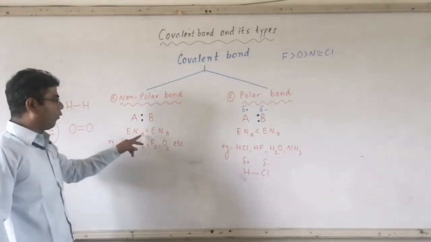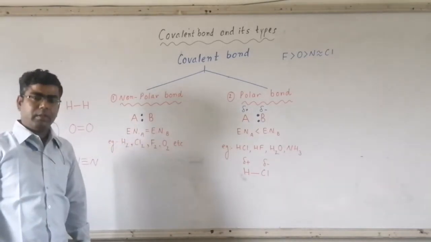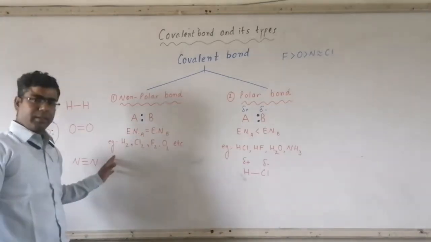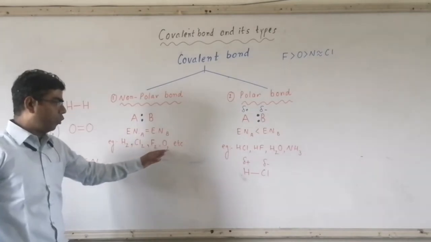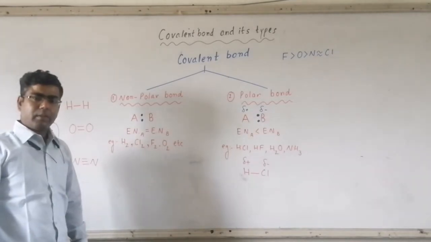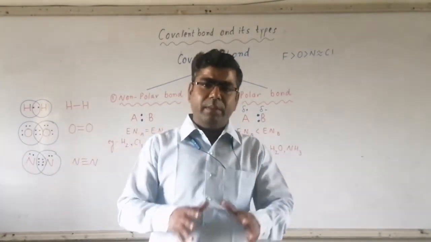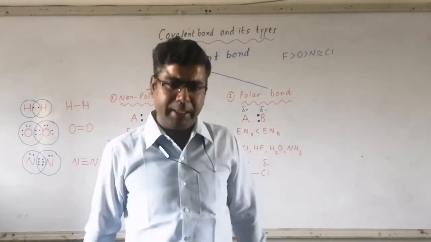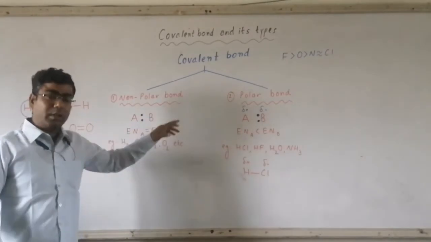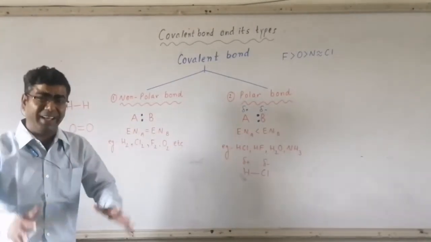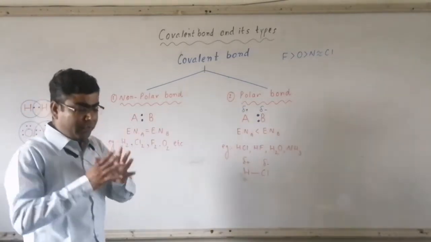This is when electronegativity of A equals electronegativity of B. Examples: here we can have H2, Cl2, F2, O2, etc. When sharing of electrons is between atoms having the same electronegativity, the bonds formed are called non-polar bonds, or non-polar covalent bonds. Equal sharing of electrons will be there between the two atoms.